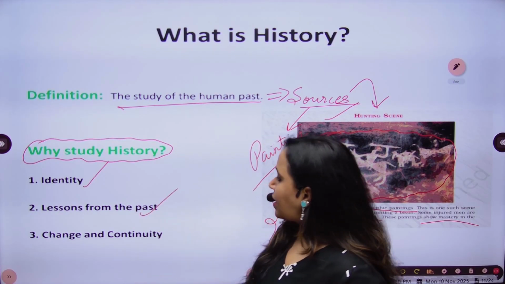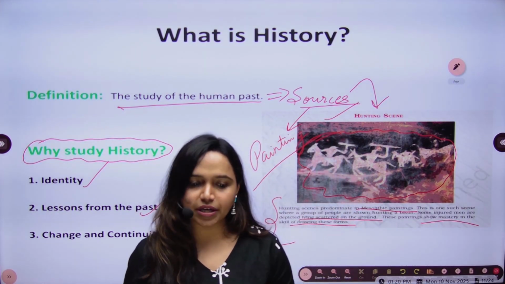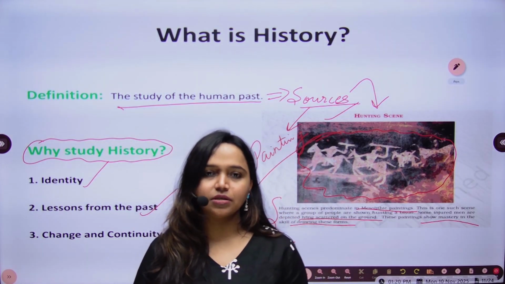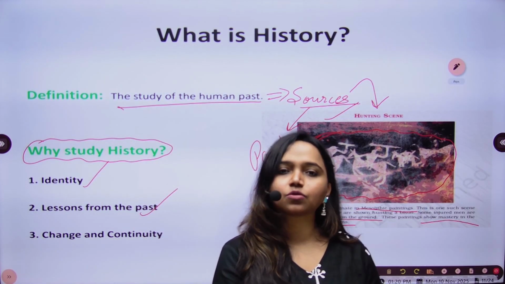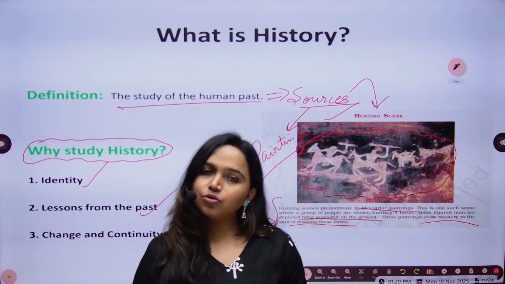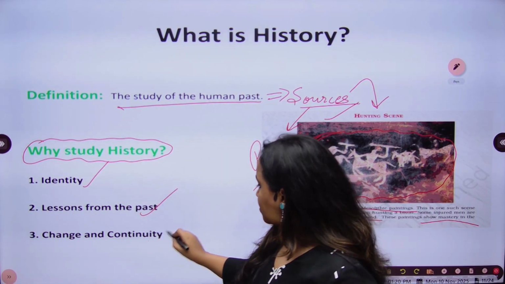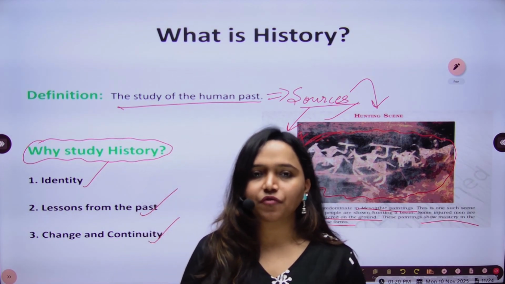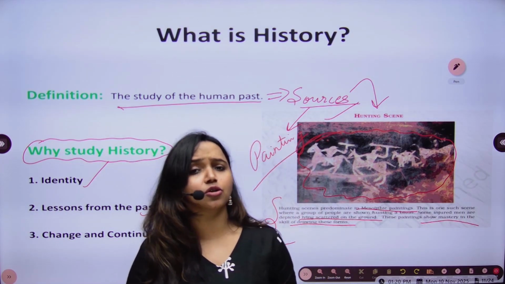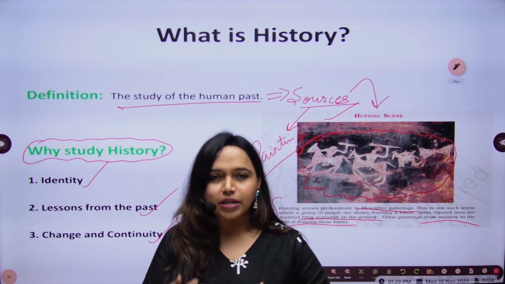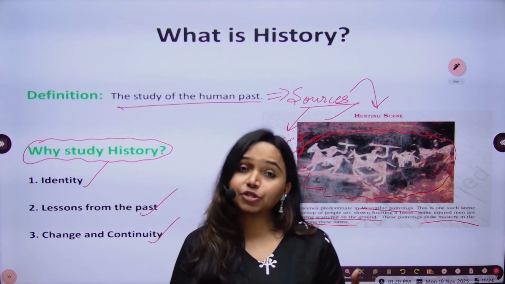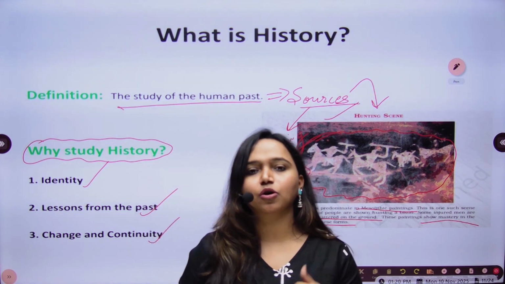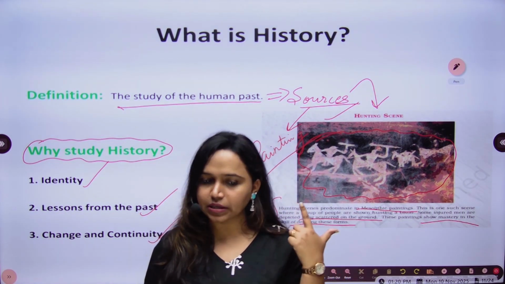And then there are certain lessons from the past. I have already said that the most important element of studying history is to not repeat the mistakes of the past in the future. So it is very important. Then change and continuity, because there are certain aspects of history which need to be changed, which are not good elements, but there are certain other aspects of history which should continue even today because of their progressiveness, because of their relevance, because of their skill.